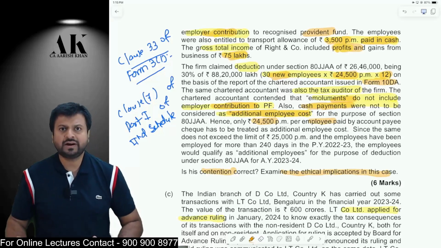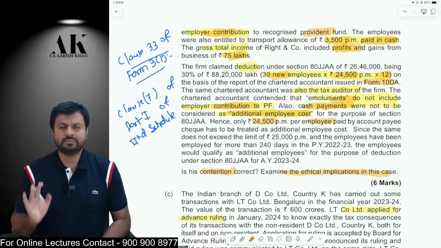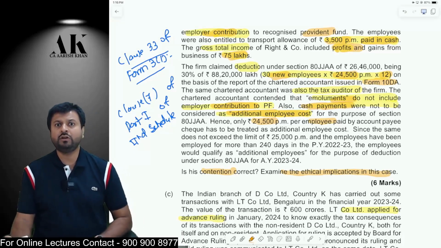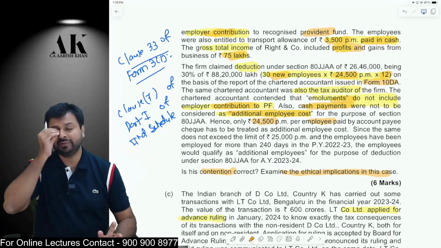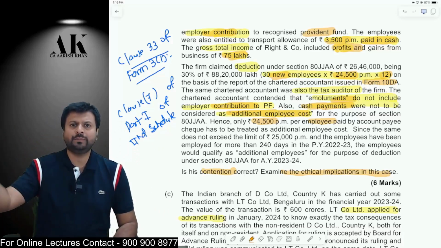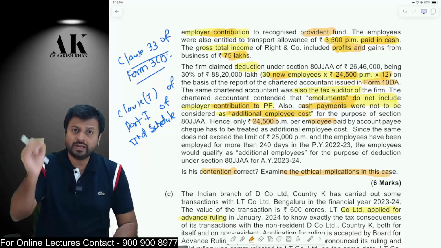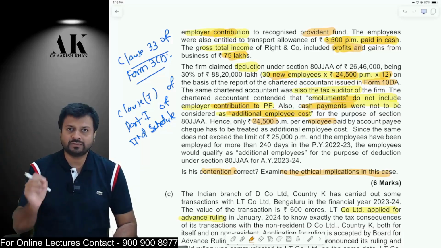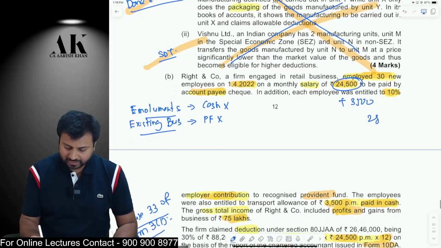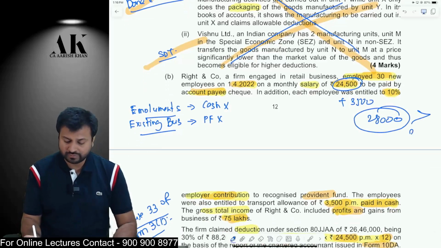Now, remember, as far as 80JJAA is considered, 80JJAA says that the emolument of the employee should not be more than 25,000 rupees per month. Now, emolument will include everything except a few things. That is contribution made by employer to the provident fund and certain long-term benefits like severance pay, retrenchment compensation, etc. But emolument will include transport allowance, even if it is paid in cash. So if we consider that, it will come to 24,500 plus transport allowance 3,500. Emolument is actually 28,000, which is more than 25,000 rupees.